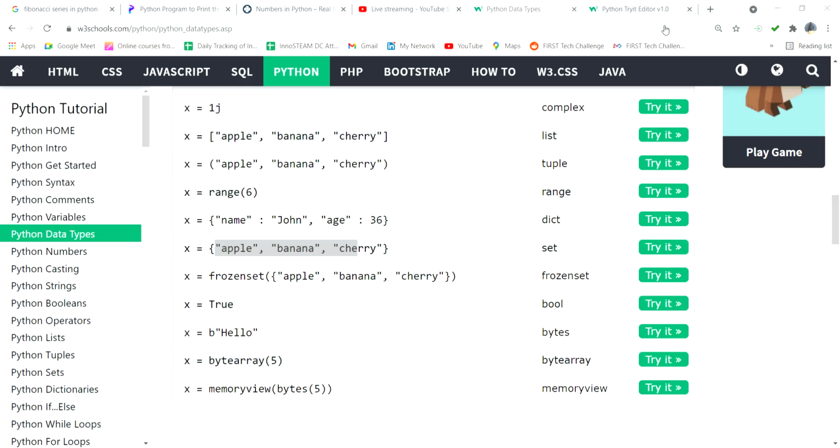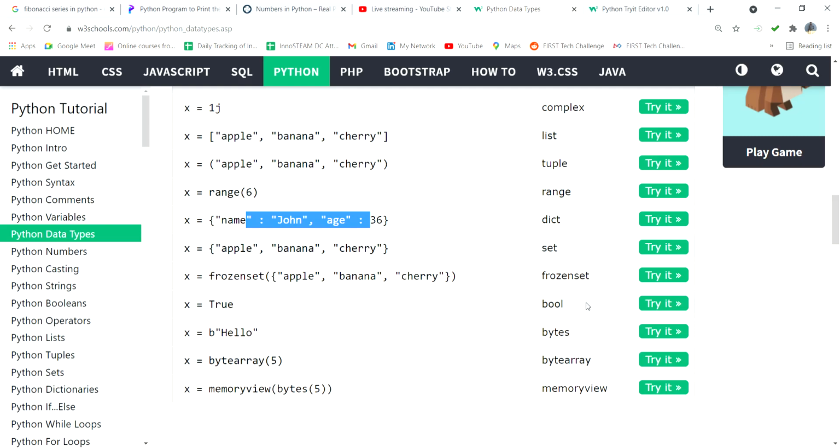So dictionary means it is its own question and answers. Suppose you can see here name. What is the name? John or any other name, Kiran or Sai, anything like that, that is called a dictionary. Dictionary means like a question and answer kind of thing. Set means multiple values like flowers in one set, fruits in one set. Seventh standard students are one set, eighth standard students are one set, that is also a set. So these are dictionary and set. Then frozen set is a different thing, a little difficult, we can learn later.